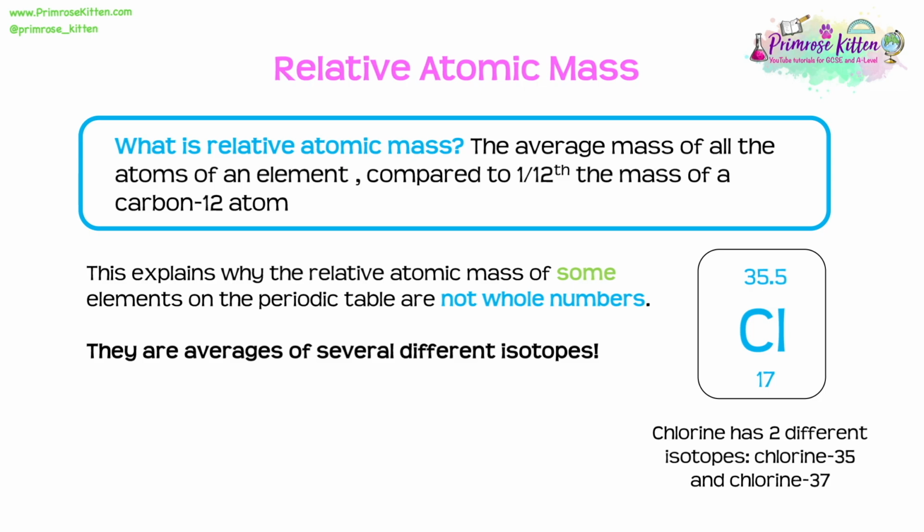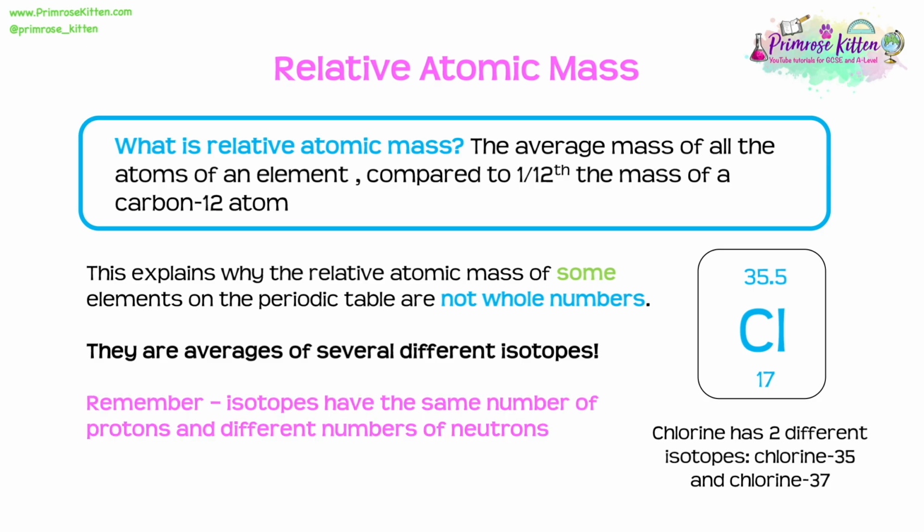That 0.5 has come about because we've averaged all of the different isotopes that exist for chlorine. It doesn't actually have 35.5 protons and neutrons. It's different to what we're used to. It's not quite the mass number in that case, it's just the relative atomic mass.